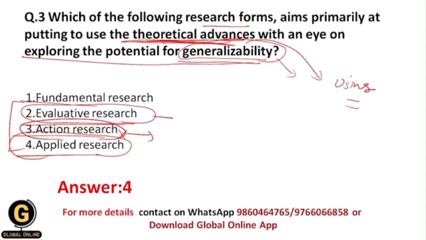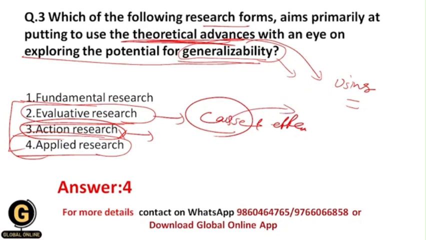Evaluative research, as the name suggests, is evaluative. So here we do the evaluation. For example, we have a cause and effect relationship between the variables. Here we evaluate the amount of cause, like how much the causes are causing the effects. We evaluate what is the amount of the cause and what is the effect of that amount of cause. This is nothing but evaluative research. Fundamental research, that is, pure research or basic research, I have told you earlier in this video. So the correct answer for this question is 4.